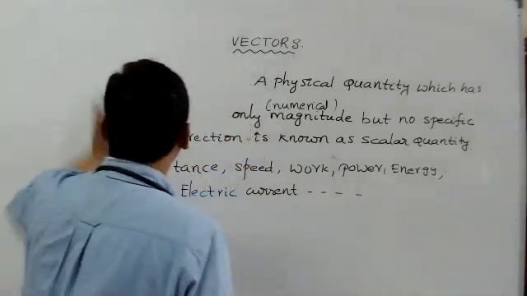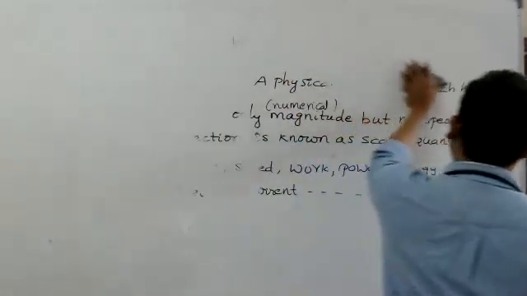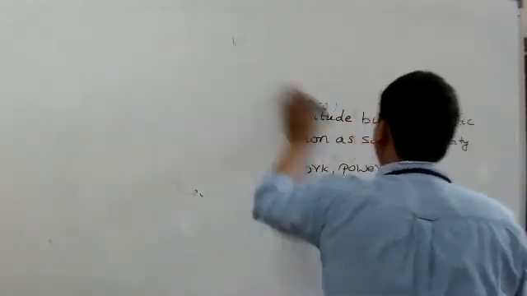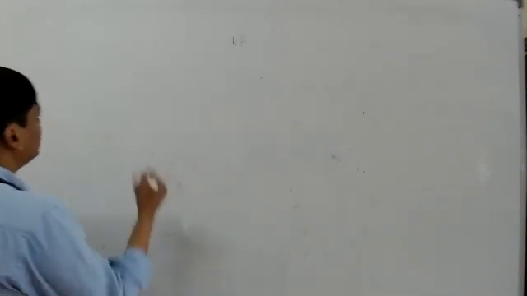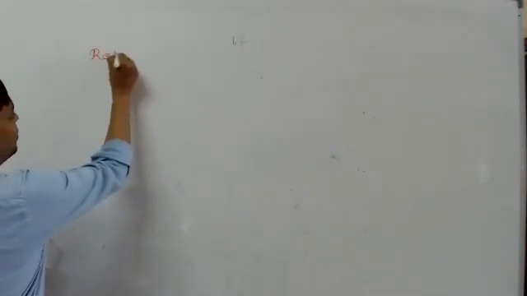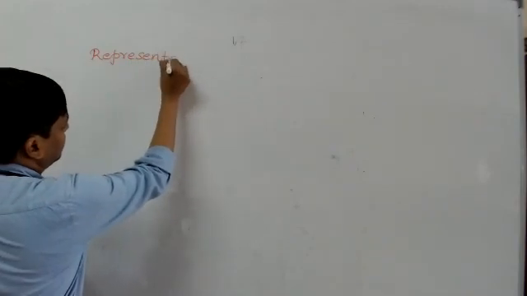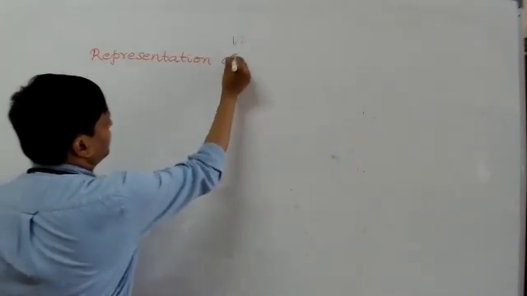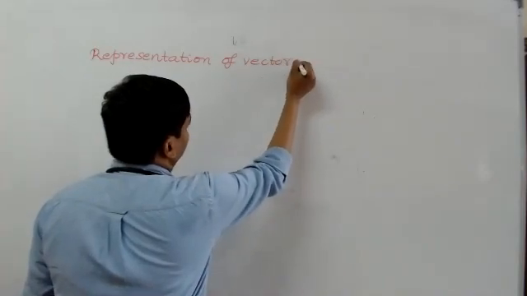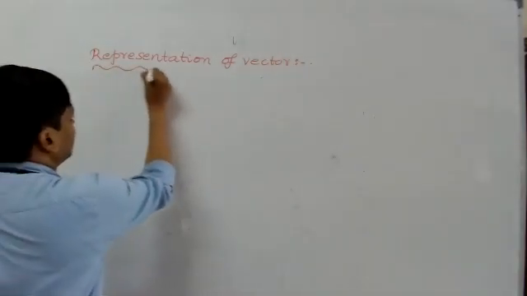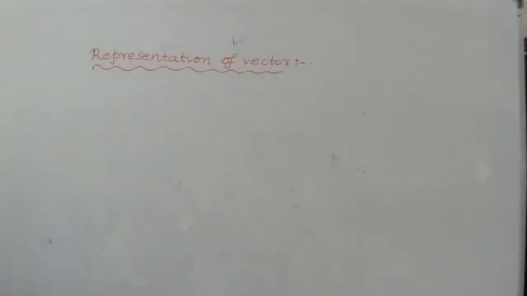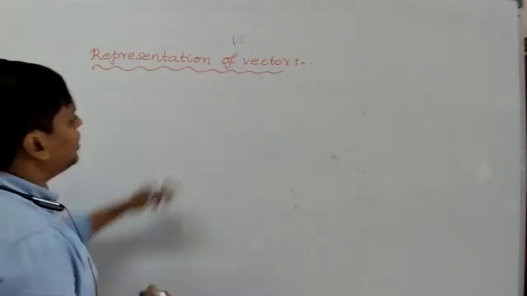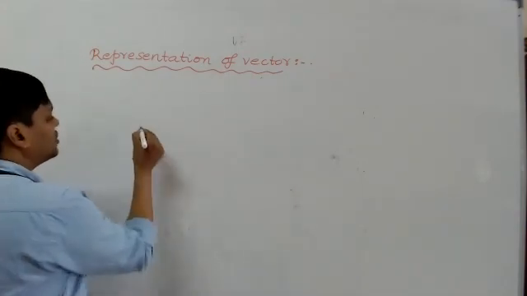We know this. Next important topic in vectors: how you represent a vector quantity. It's a very important thing. Representation of vector. So put the heading now. Generally, we represent a vector simply by an arrow mark.